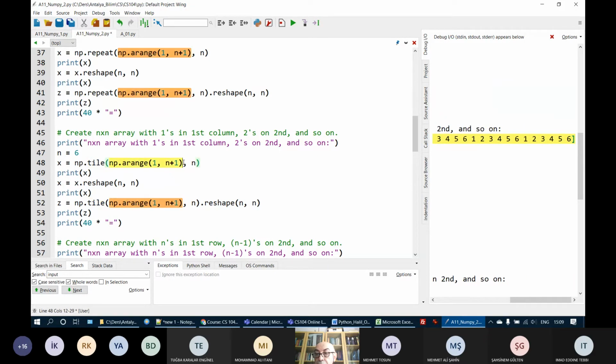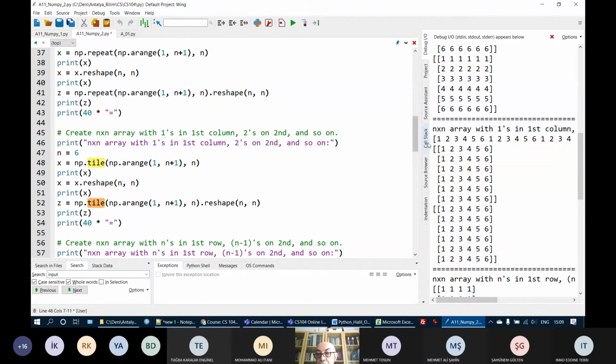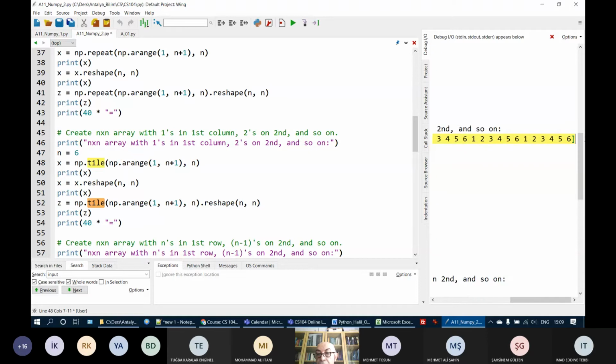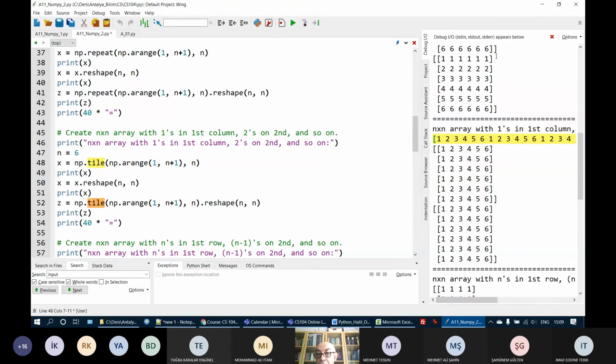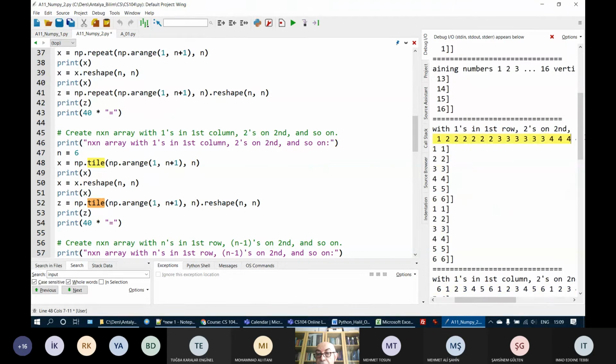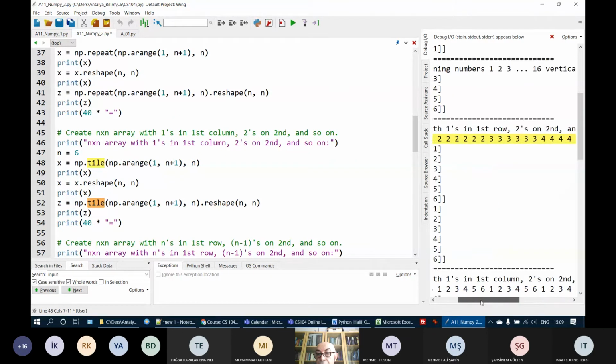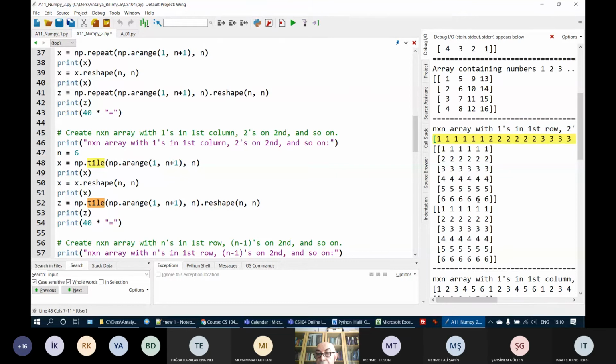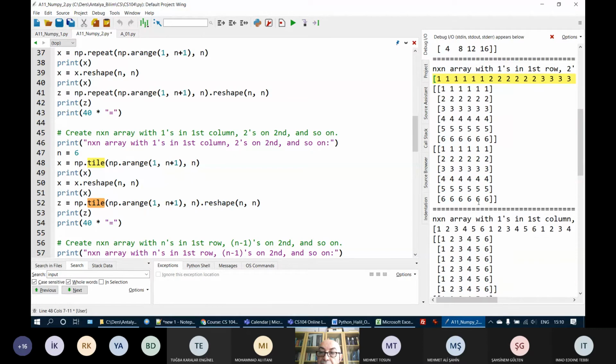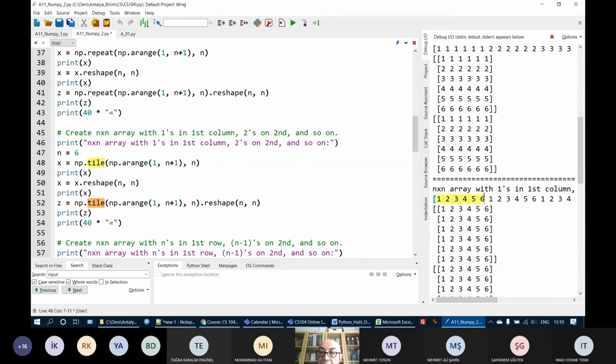Here I have my array 1 to 6, and it is repeated 6 times. The tile will produce this result, okay? This one is the result of tile. To the contrary, when I use repeat, this is the result of the repeat, okay? As I explained just a few minutes ago, when you use repeat, every element is repeated again and again, and then it continues with the next element repeated, etc. When I use tile, all elements are taken and they are repeated again.